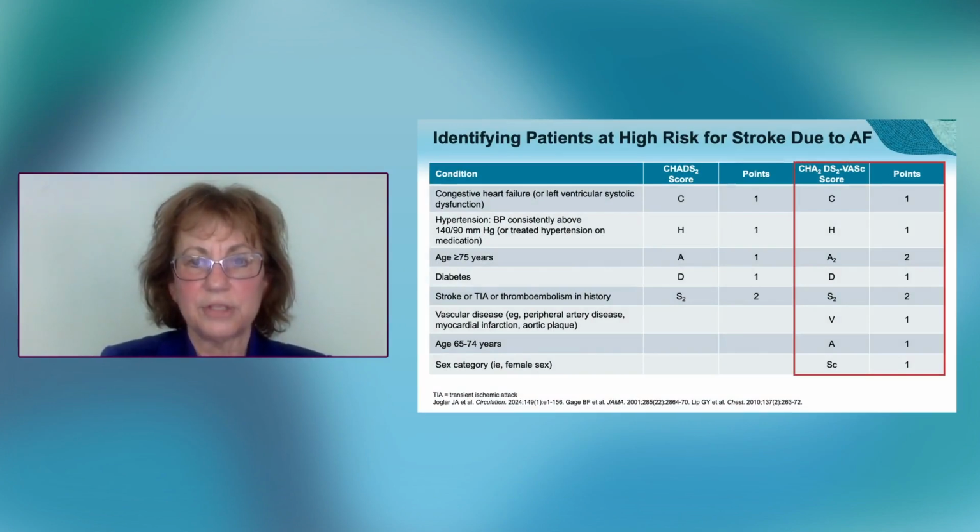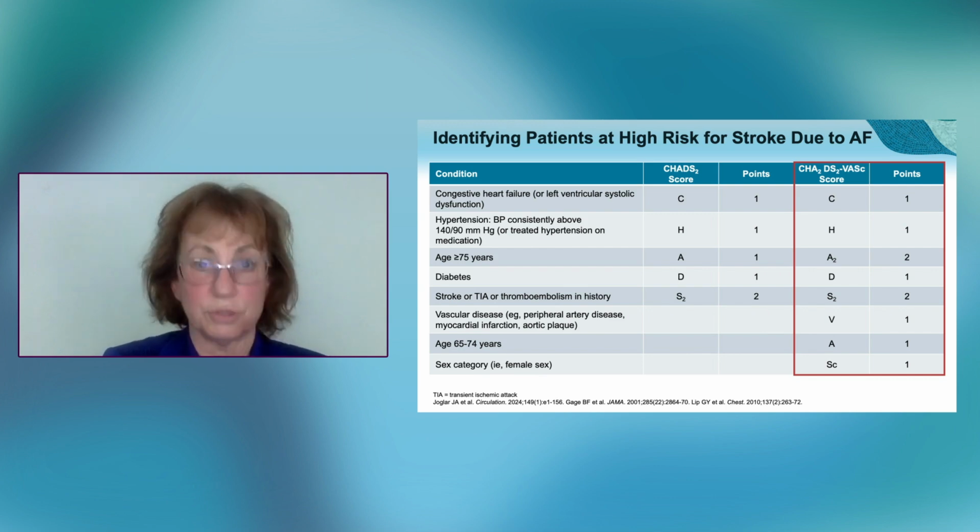And when we look at the stroke risk, again, this has to be just committed to memory. CHA2DS2-VASc. It's so easy. Really, there's no excuse to not know how to calculate the CHA2DS2-VASc score if you're caring for adults. You need to know it. Heart failure is 1 point, hypertension is 1 point, age 75 or greater, 2 points, diabetes 1, stroke is 2. You simply add these up, and a woman with a CHA2DS2-VASc score of 3 should be offered an anticoagulant. For men, it's a CHA2DS2-VASc score of 2. Absolutely should be on an anticoagulant.